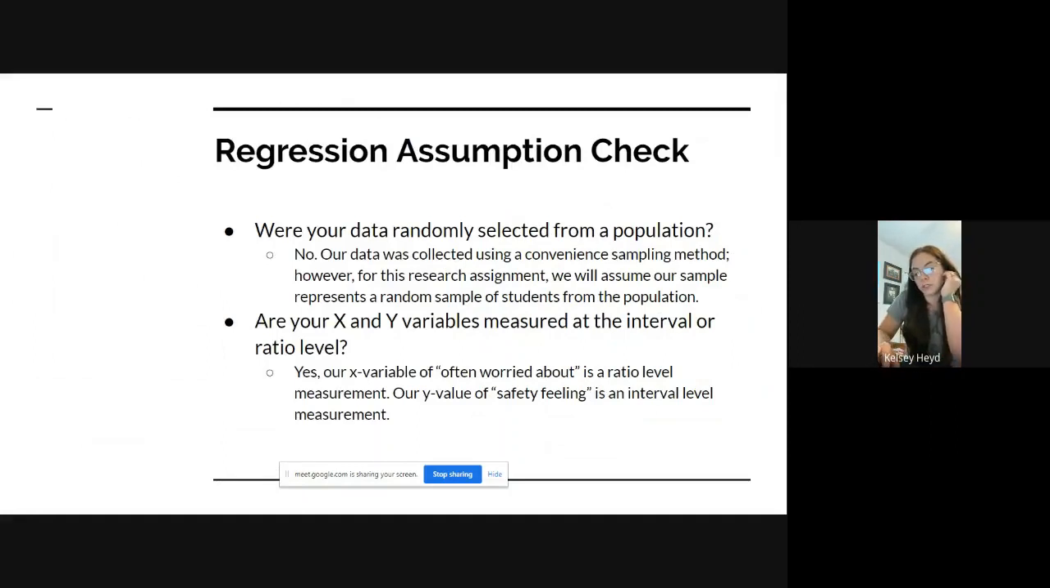Regression assumption check. Was the data randomly selected from the population? No, our data was collected using a convenience sampling method. For this research assignment, we will assume our sample represents a random sample of students from the population. Are the X and Y variables measured at the interval or ratio level? Our X variable is a ratio level measurement, and our Y variable, safety feeling, is at the interval level.